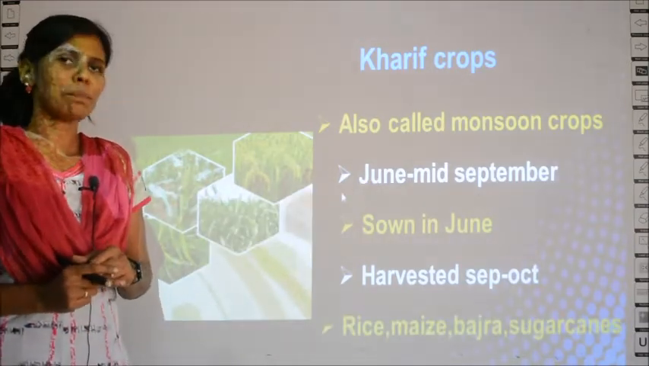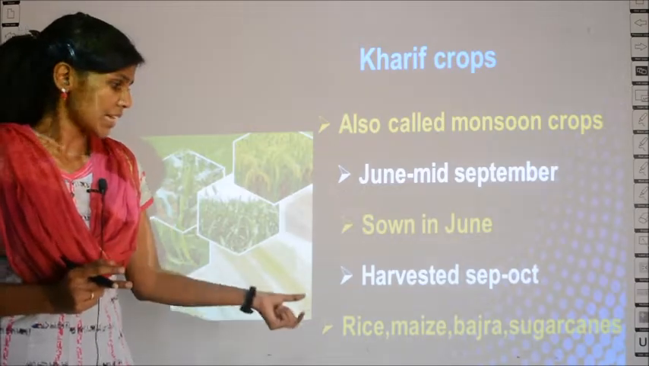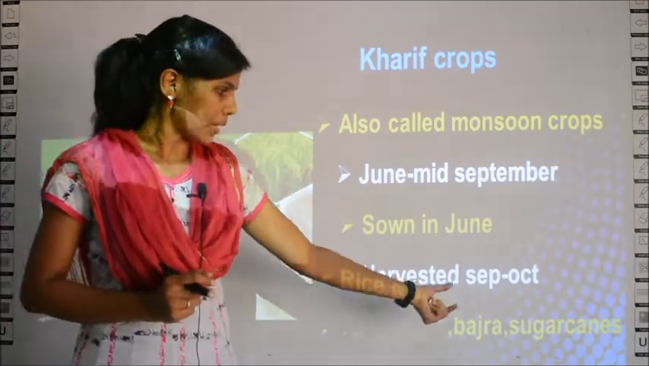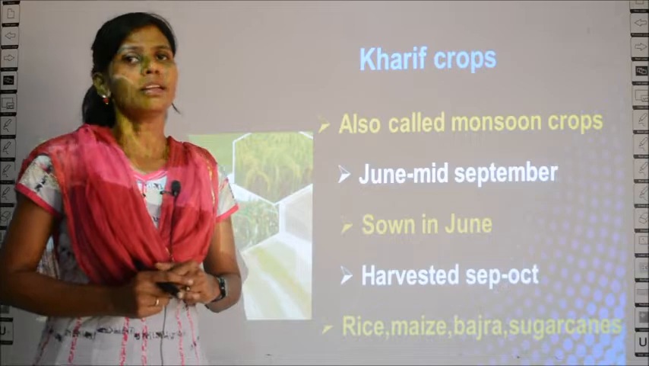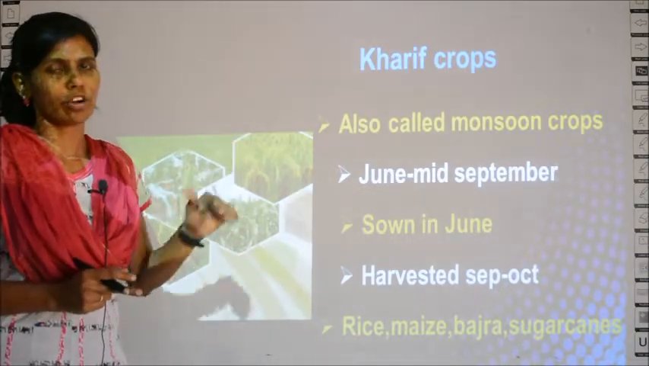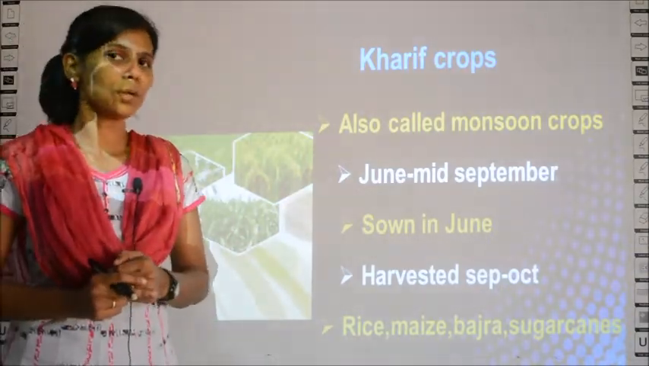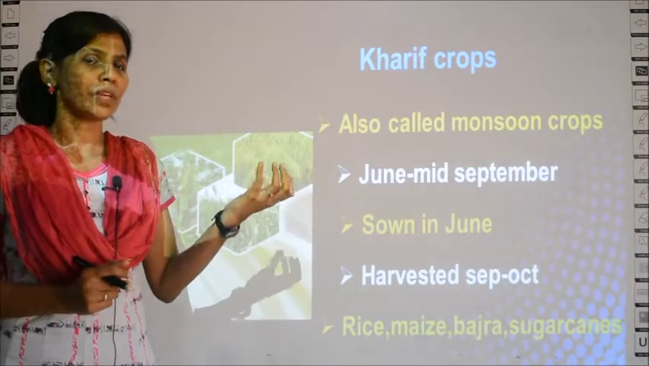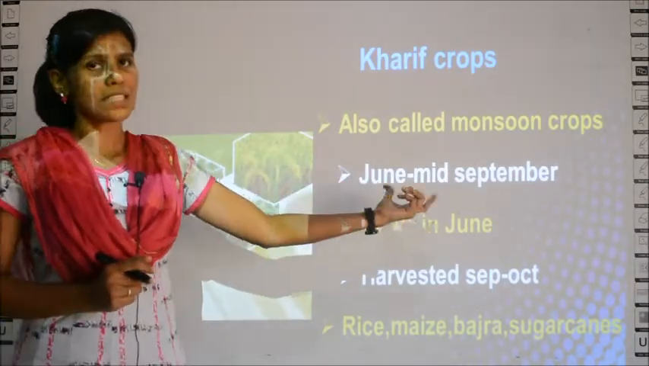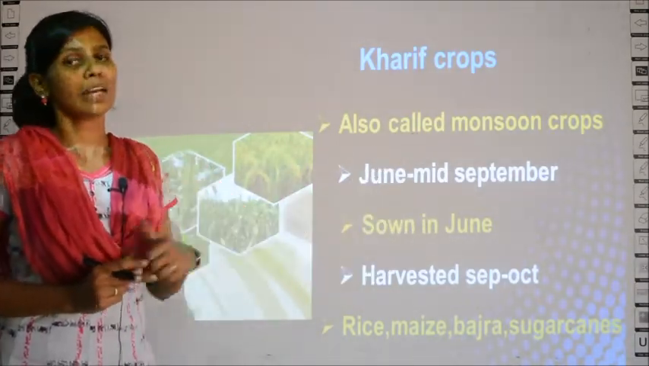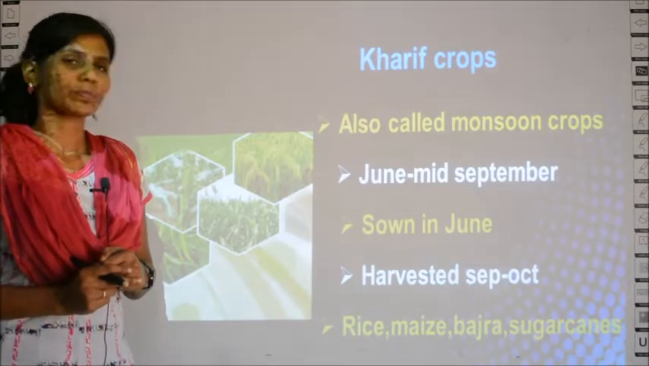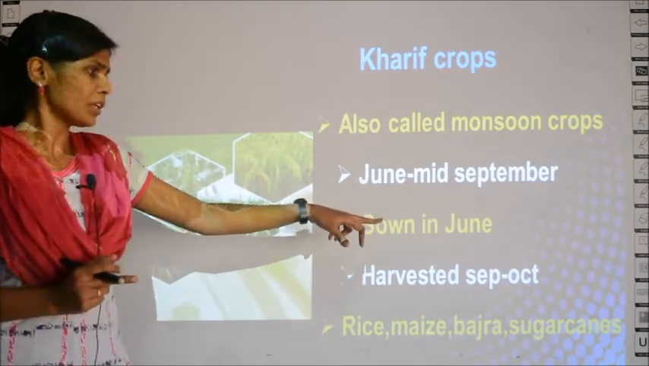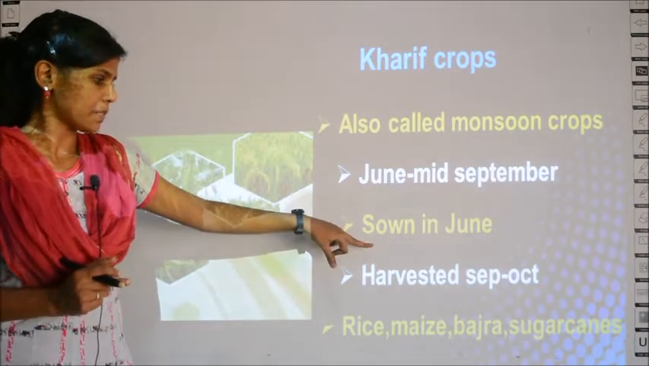What are the examples of kharif crops? Rice, maize, bajra and sugarcane come under kharif crops. So what we have seen about kharif crops is that they grow during the period of June to mid-September. Since it is in monsoon time, it is called monsoon crops and it is sown in June and harvested in September.